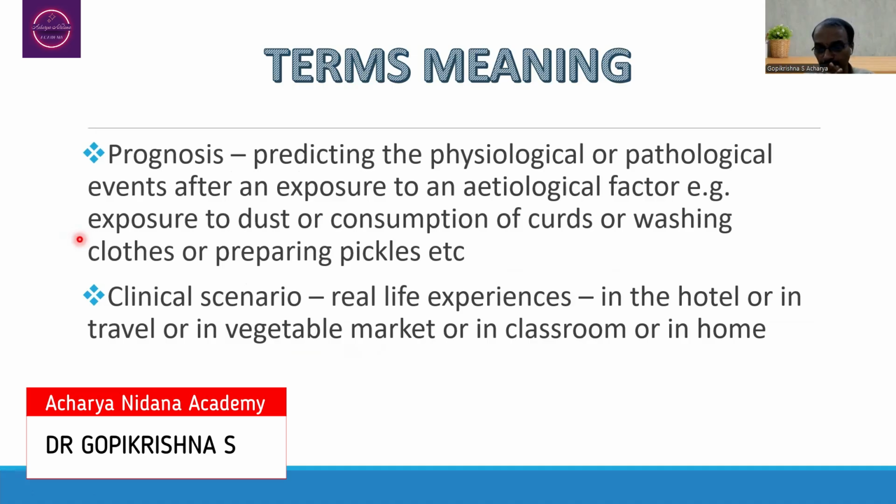When you think about the prognosis, suppose if the person is exposed to dust, this particular dust may be exposed to the mouth or nose or the eyes, etc. In that particular situation, the person may have cough, etc. In cases of exposure of dust through the nose, the person may develop sneezing, running nose, etc. The exposure to eyes may lead to itching around the eyes, etc.